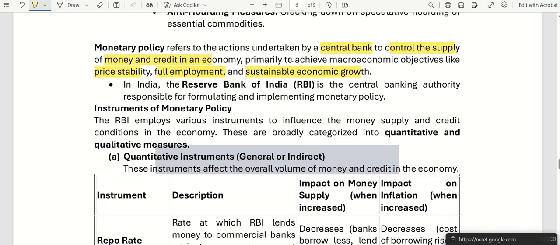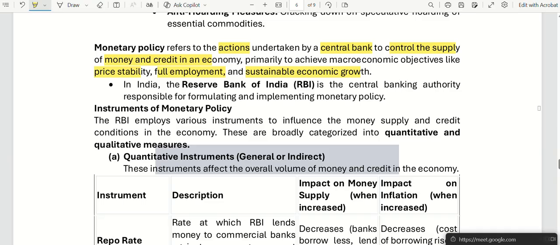Monetary policy refers to all the actions taken by RBI to control the supply of money and credit in an economy so that we achieve macroeconomic objectives. RBI is the central banking authority responsible for this monetary policy.